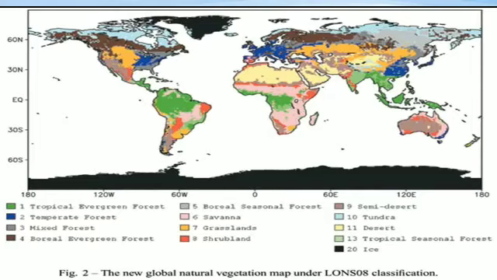In this particular world map, we have colorful areas showing the green color for the tropical evergreen forest areas, the yellow color related to the grassland areas, and the semi-arid areas are also mentioned. So you can have a look at this world map.